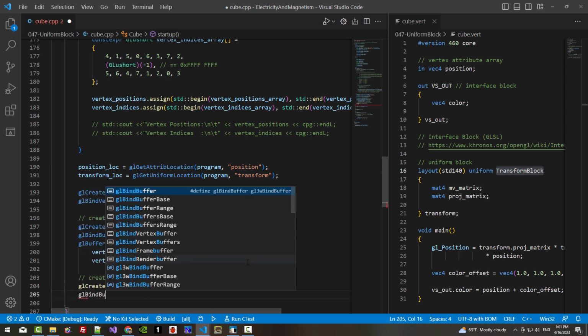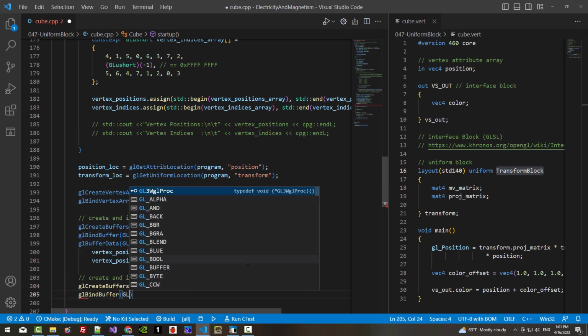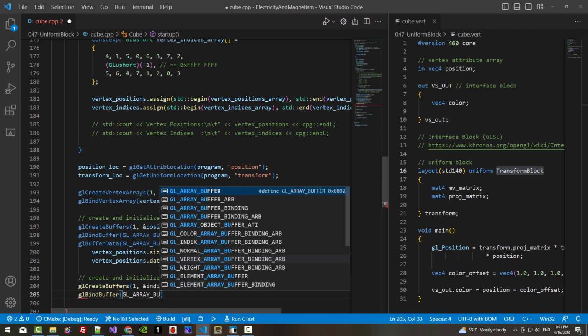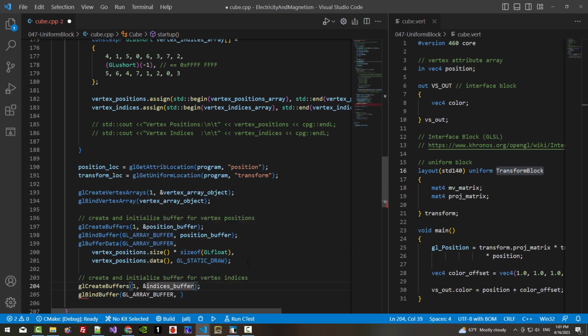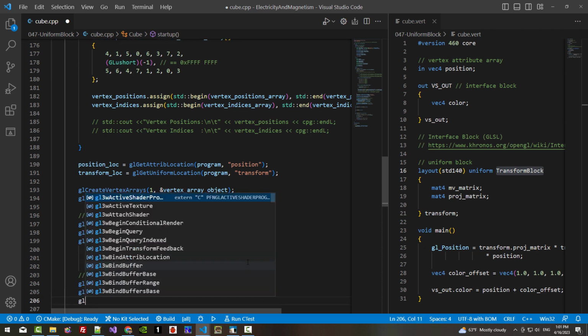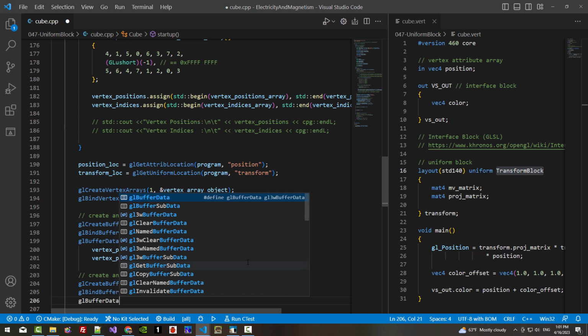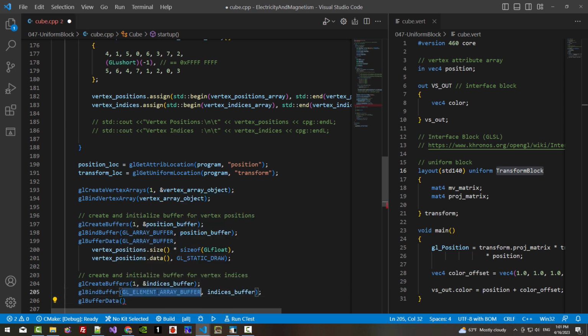glBindBuffer, GL_ARRAY_BUFFER. We pass the indices buffer, but we will use this buffer to hold indices, so it should be GL_ELEMENT_ARRAY_BUFFER. glBufferData. Target should be GL_ELEMENT_ARRAY_BUFFER.